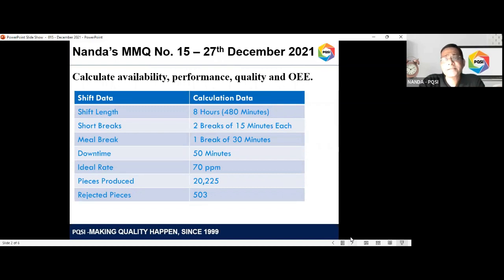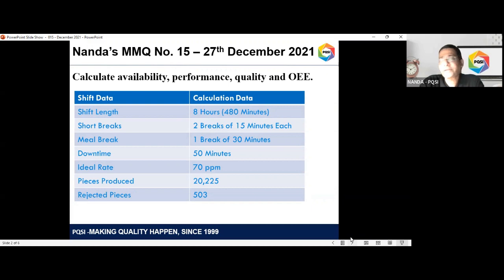You have been given a few data points, and you will have to calculate the availability, performance, and quality rating, and eventually calculate OEE. So there are 4 answers that we're expecting. The first 3 respondents who get the right answers for all these 4 ratings will be declared the winners.